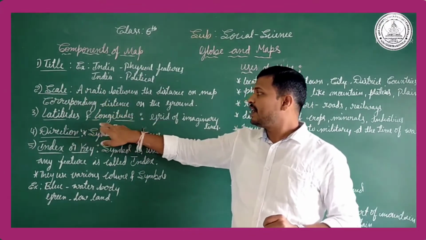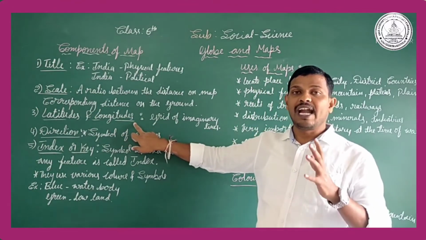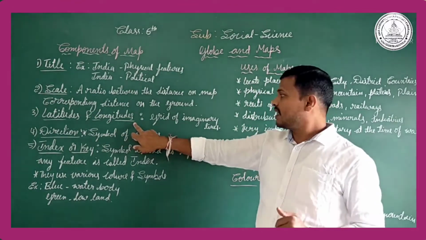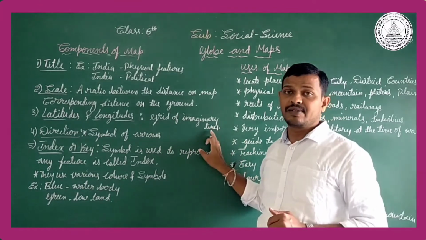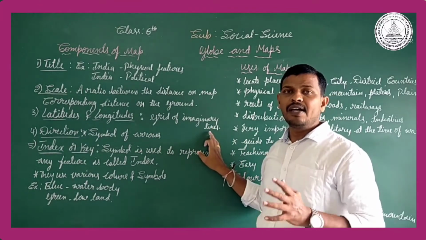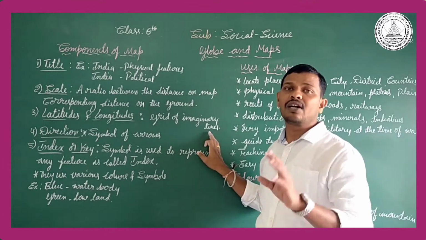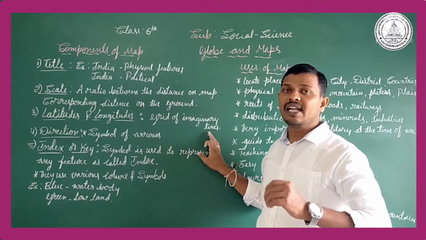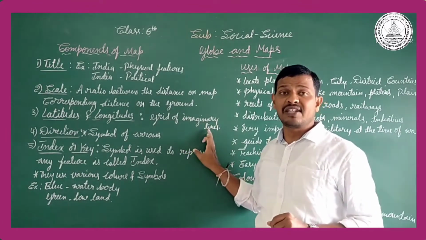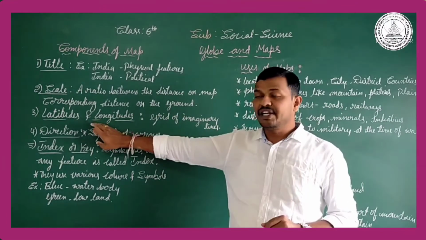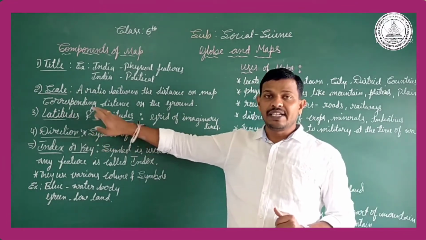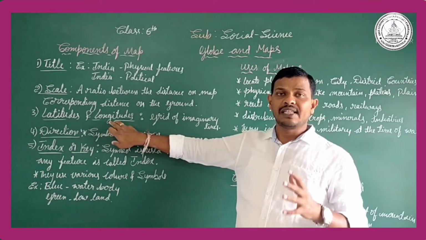In the same way, latitude and longitude. We know latitude and longitude. These are a grid of imaginary lines. We cannot find these lines on the ground or the land. So they are named imaginary lines, called latitude and longitude. It is also one of the important things in the map.